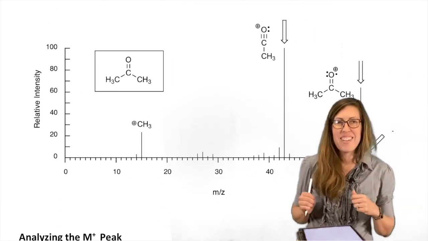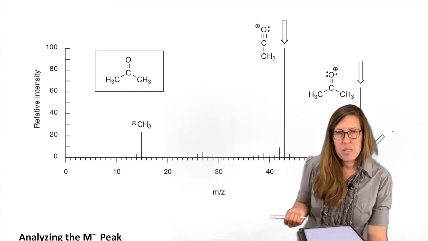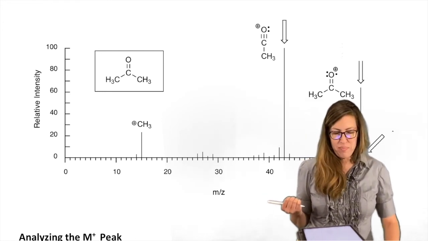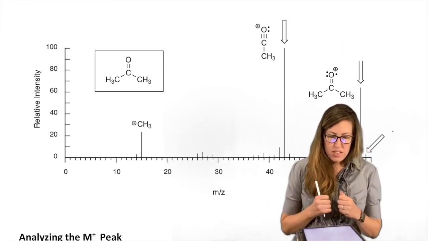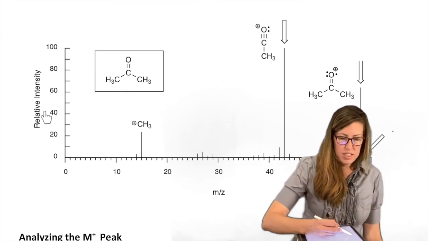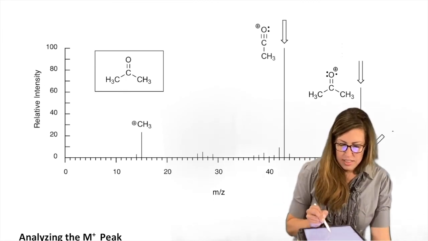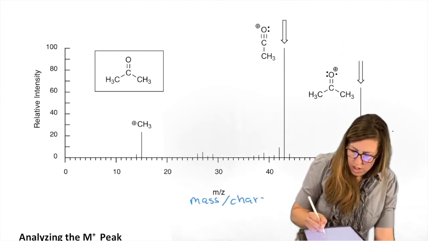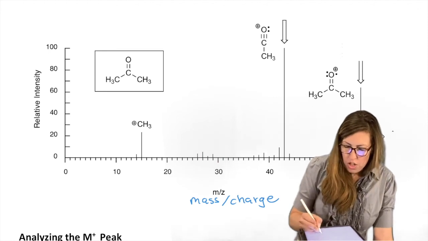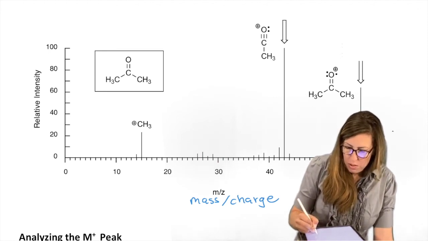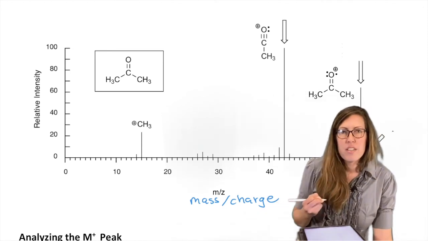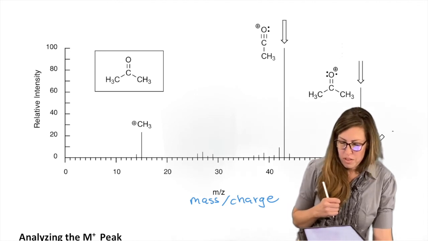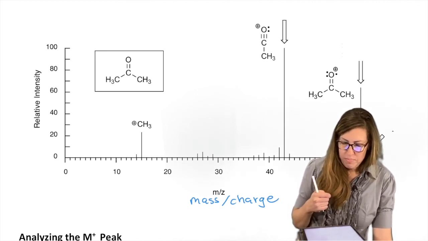Acetone. Reasonably simple molecule, but it has some interesting behavior in the mass spec that makes it a good first one to look at. Okay, so let's take a look. Once again, remember the y-axis is the relative intensity. The x-axis, I'm going to write that out. This is mass to charge ratio. Assume z is going to be +1, unless it's a weird challenge problem. For this class we're going to be focusing on +1. The mass is really what we want to get from it.